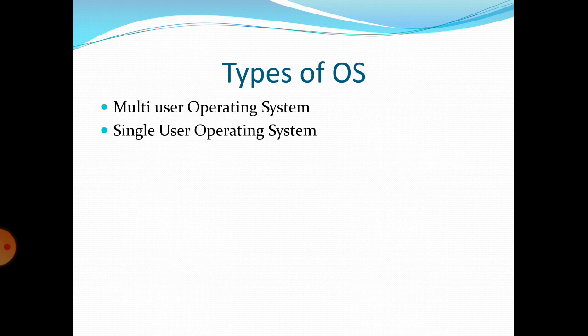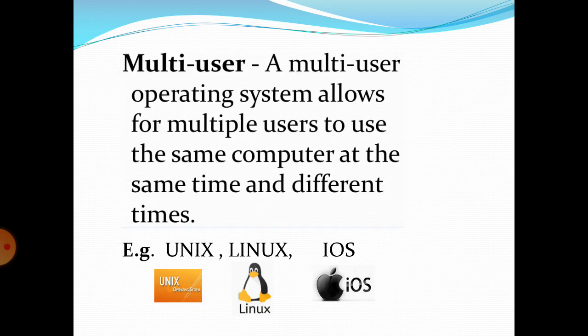Types of OS. OS means operating system, and you already know about multi-user operating system and single user operating system from class 3, so we will just recall it. Multi-user: a multi-user operating system allows multiple users to use the same computer at the same time and at different times. Examples of multi-user operating systems are Unix, Linux, iOS. These are the icons of Unix, Linux and iOS.